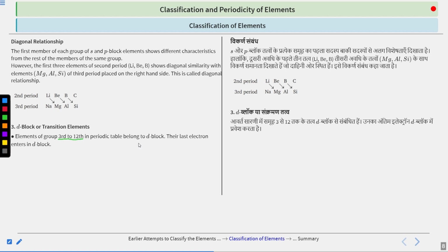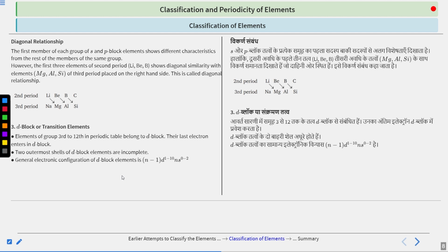As we have seen earlier, for S block, the last electron should go to the S orbital. For P block, the last electron should go to the P orbital. Similarly, for D block, the last electron should go to the D orbital. Clear? Now, the two outermost shells of D block elements are incomplete.